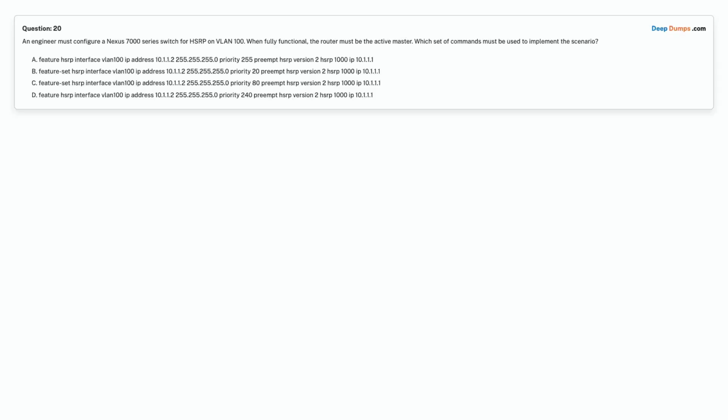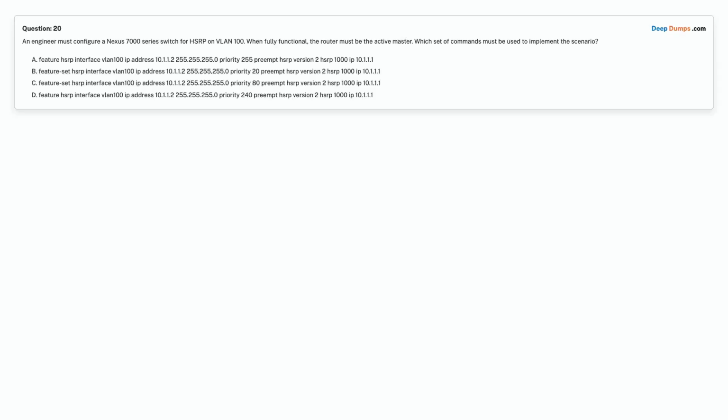Option C. Feature set HSRP, interface VLAN 100, IP address 10.1.1.2 255.255.255.0, priority 80, preempt, HSRP version 2, HSRP 1000, IP 10.1.1.1.